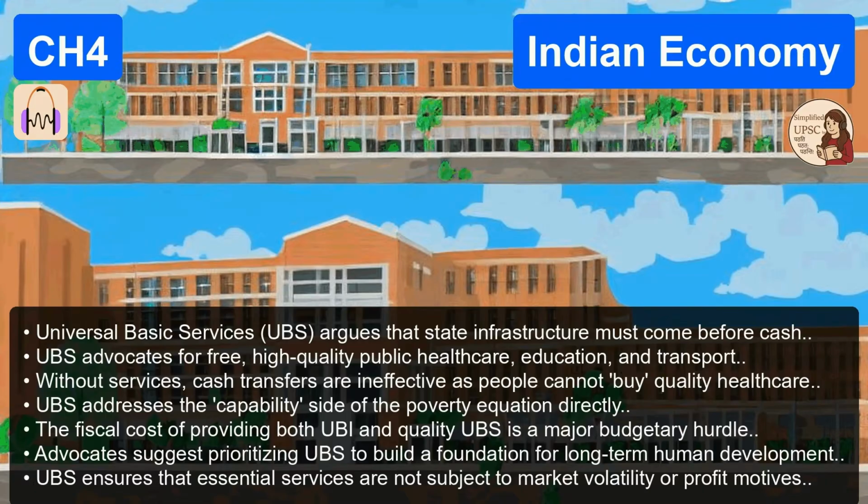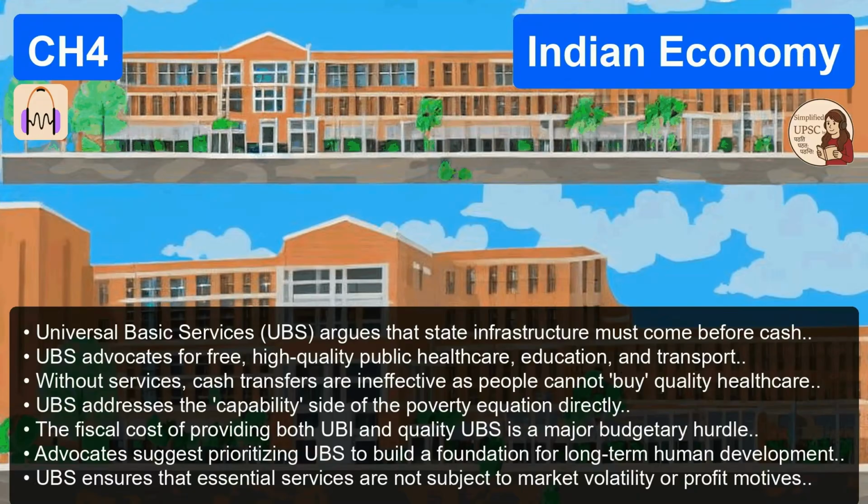Okay, so how does that challenge UBI? Well, suppose the government gives a rural villager a UBI of 2,000 rupees a month. They have the cash. But if the local government clinic has no doctors or medicine, and the local school has no teachers, what good is the cash? You can't buy healthcare on the free market in a village that has no hospital. Exactly. Cash is utterly useless if the physical infrastructure of human development does not exist.